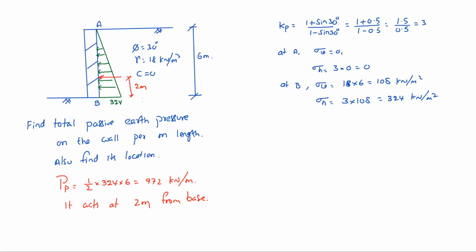See here, don't mind in which direction the wall is moving. Specifically, I asked to calculate passive earth pressure. That's why you are calculating. So the wall may be moving towards the soil due to some reason, okay? Somebody may be pushing the wall. That's why it is creating passive earth pressure. So always draw the pressure diagram on the soil side, okay? Soil is imposing pressure on the wall. That's why.